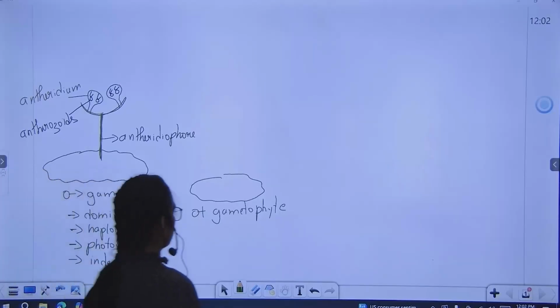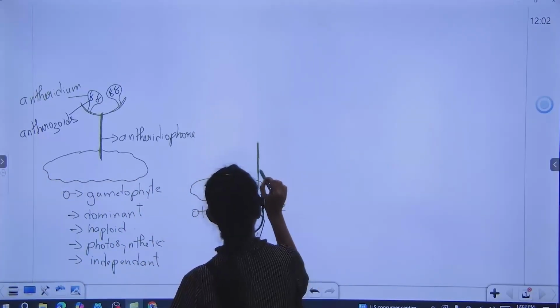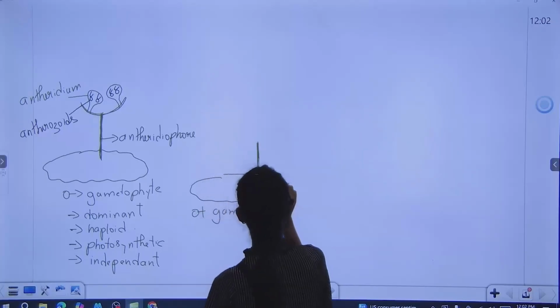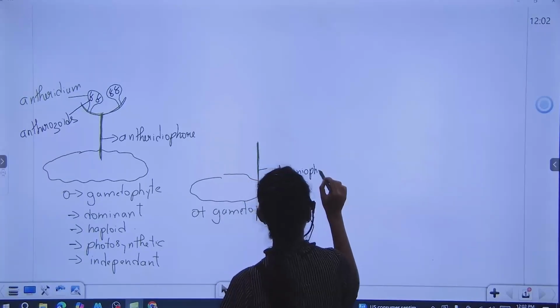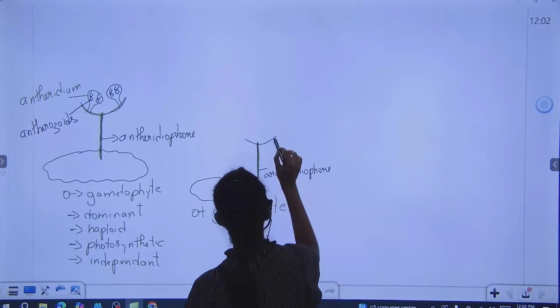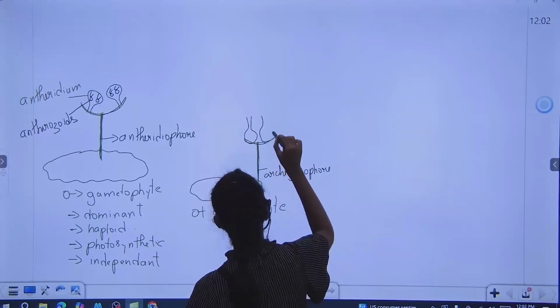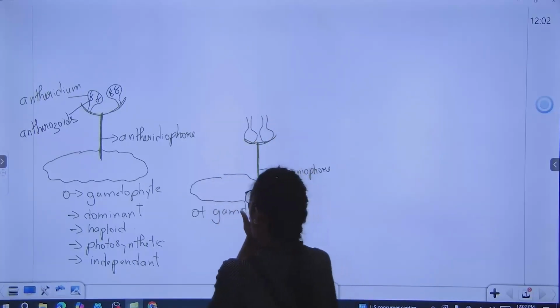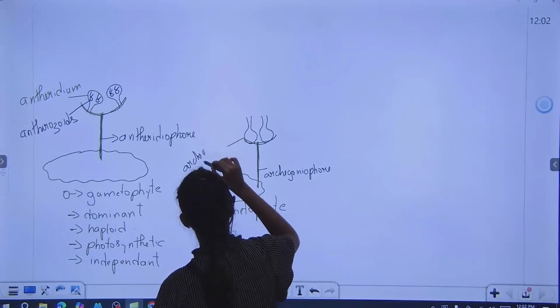Just like that, even the female gametophyte has a stalk which is called archegoniophore, and on this there is a flask-like structure called archegonium.